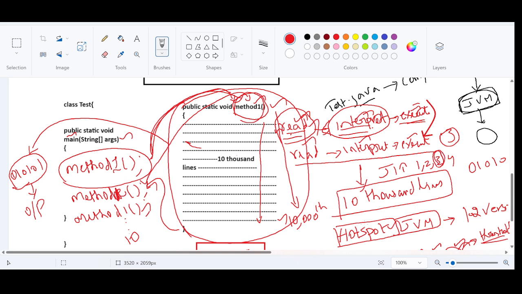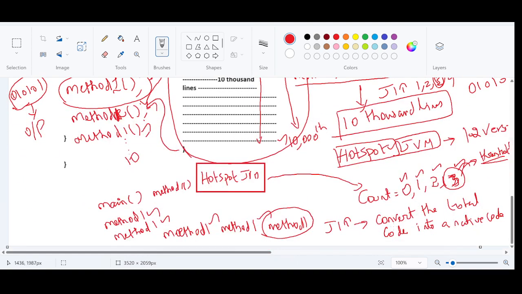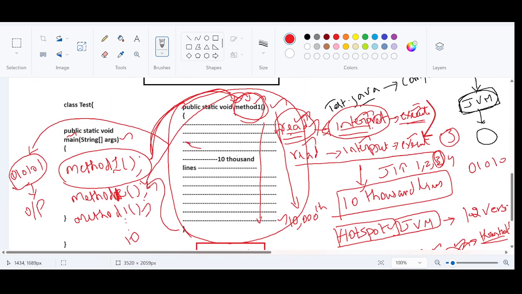Usually it is 3, and it varies from JVM to JVM. By default, it is 3. Once a code is executed repeatedly for the third time, it creates a situation called a hotspot situation, and it will convert the total code into native code, so that it can avoid this read, interpret, and execute operation for all the 10,000 lines. So a single native code will be created, and the performance will increase.